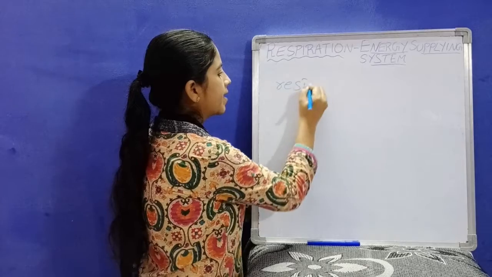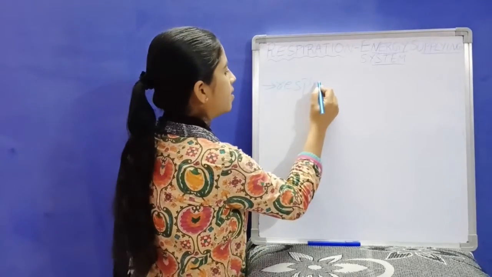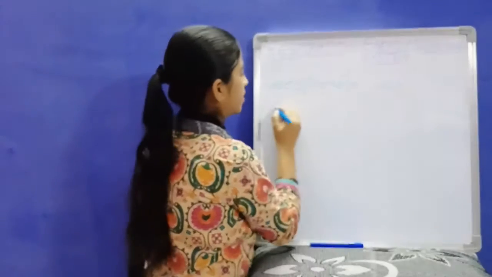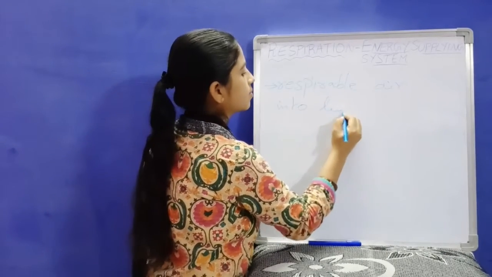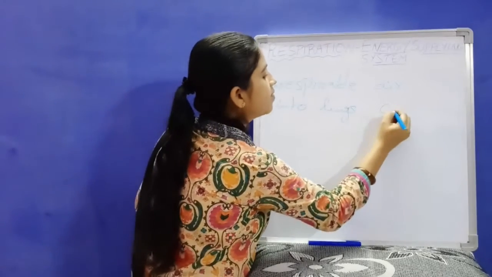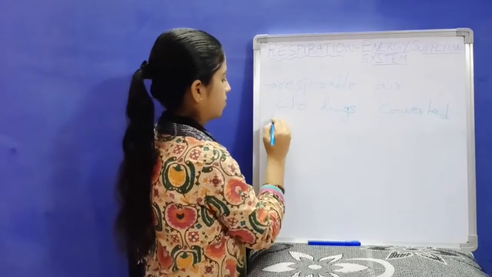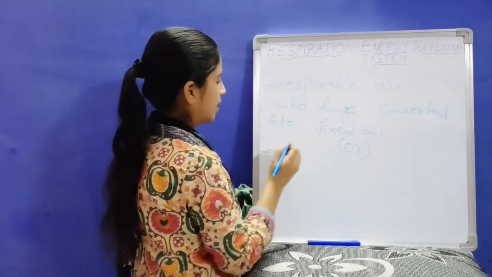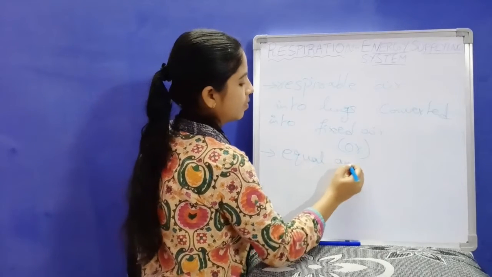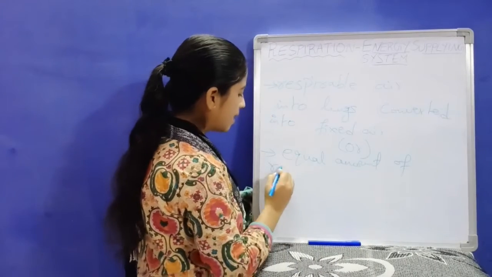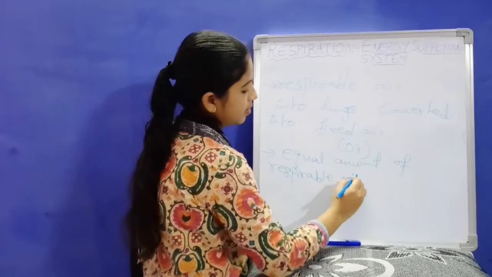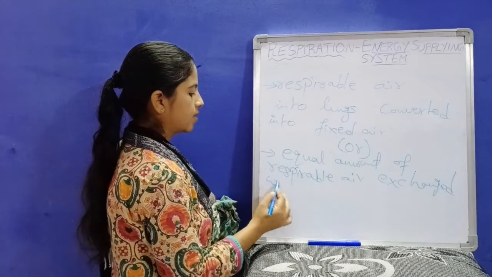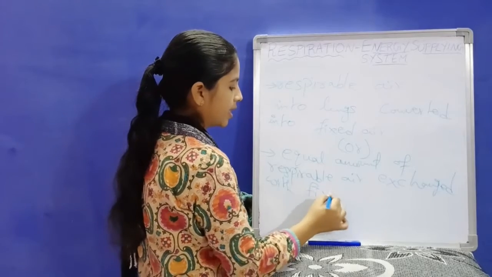The final conclusion: when the respirable air enters into our body, into the lungs, it gets exchanged with the same amount of fixed air.